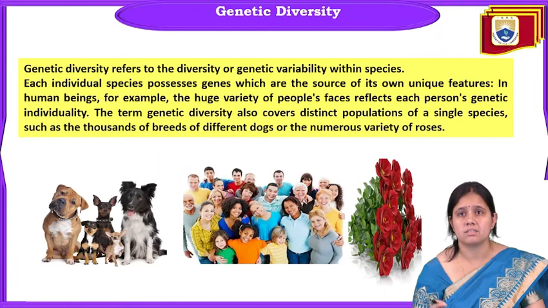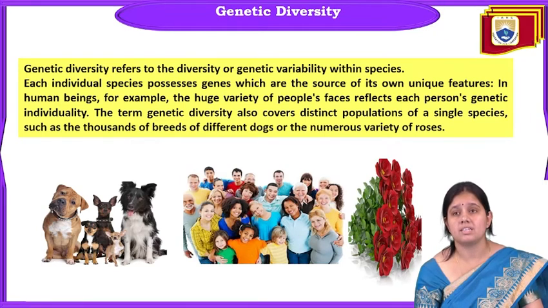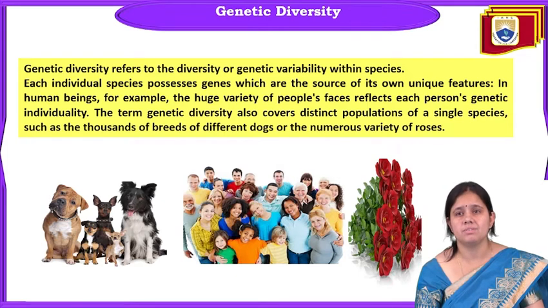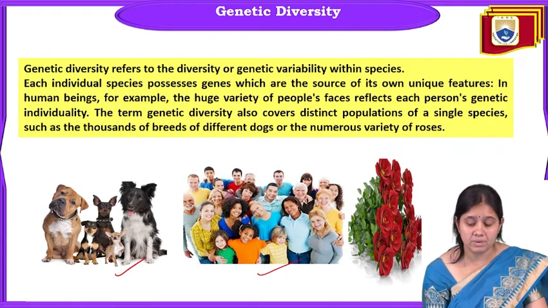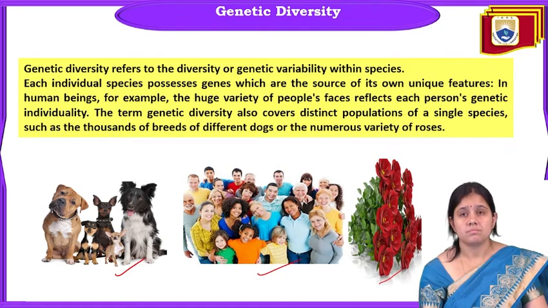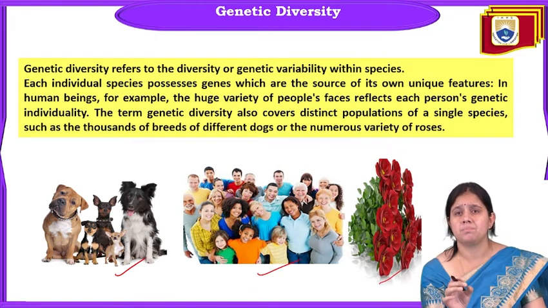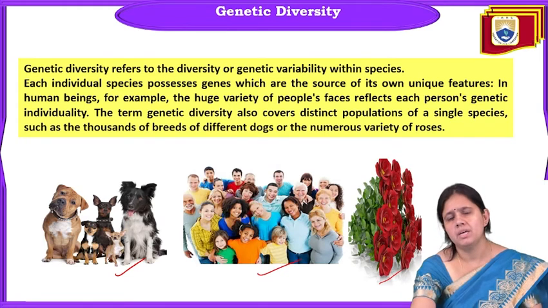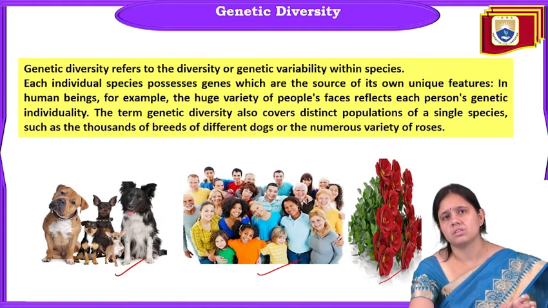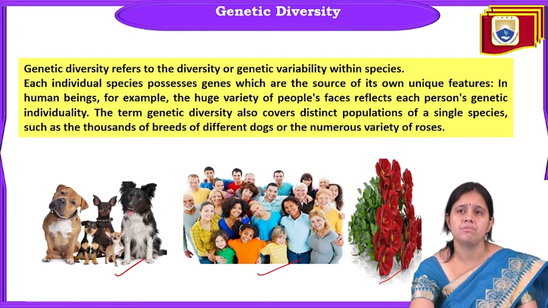Now comes the next example for that genetic diversity, which is diversity or genetic variability within a single species. You can see that this is a group of dogs, humans, roses. So each individual species possesses some genes which are the source of their unique feature. Everybody has their own genetic makeup, that is their special unique feature. And in human beings, the huge variety of people's faces reflects each person's genetic individuality.